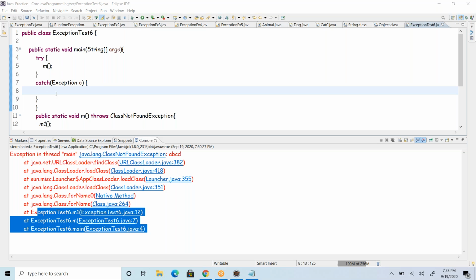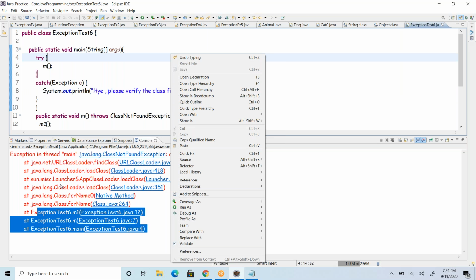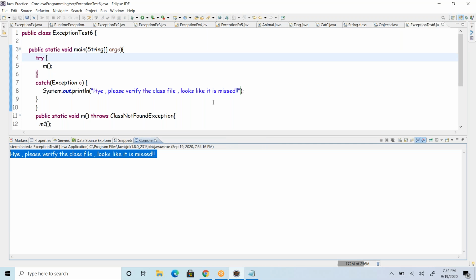So here, instead of sending that back to the caller, I want to handle it. Here I can send out a user understandable message: please verify the class file, looks like it is missing. So we'll send some useful message to the user. Now the whole exception stack trace will be suppressed. Now you can see, this is what the message is.